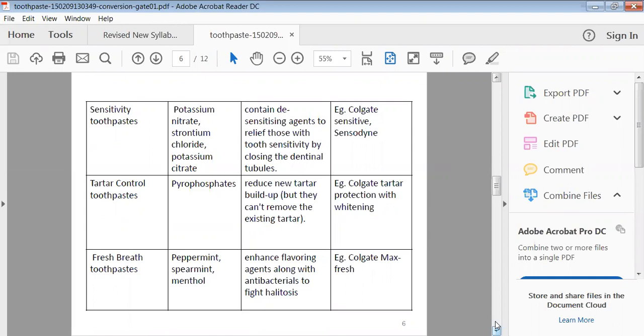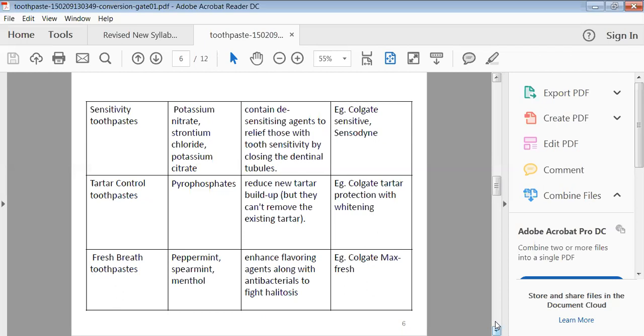They have the ability to desensitize by closing the dental tubules. These agents will avoid sensitivity to cold as well as hot things when you are chewing. The Colgate Sensodyne is an example, and it is available in the market.